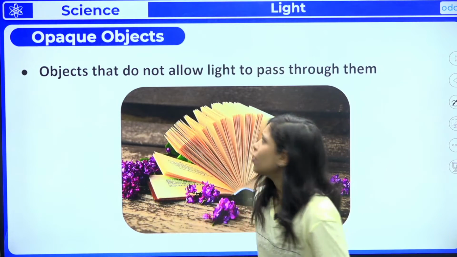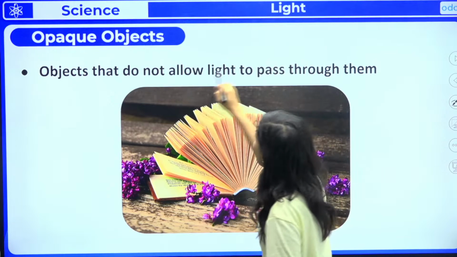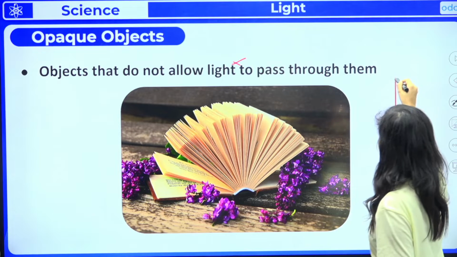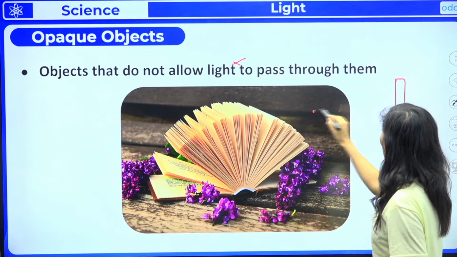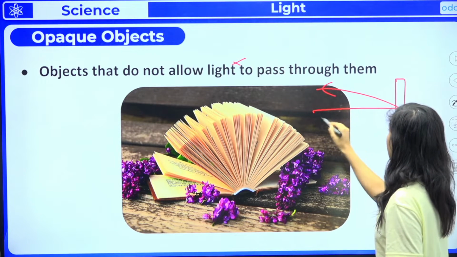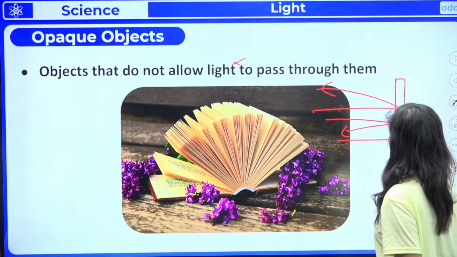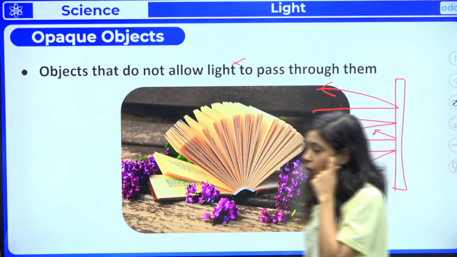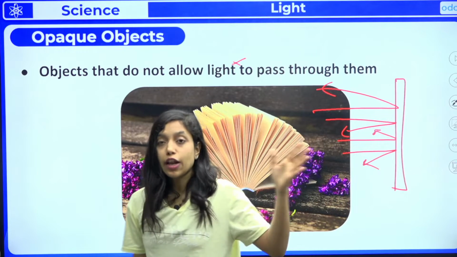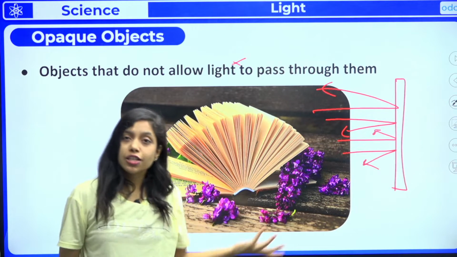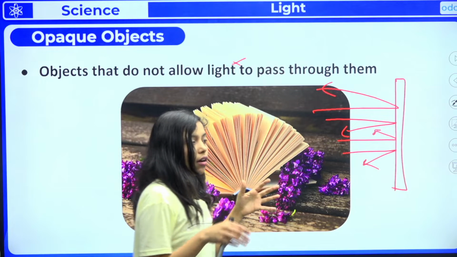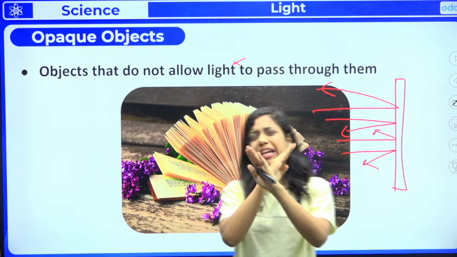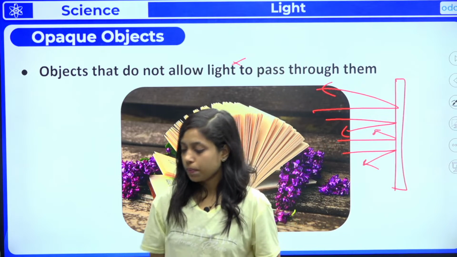And what are opaque objects? Objects that do not allow light to pass through them. For example, if this is an object, no light will pass through. Every light ray will just bounce back. So these are called opaque objects. So objects which allow the light to pass through them are transparent. Objects which allow some light rays to pass through them are translucent. And objects which completely block the light rays are opaque.